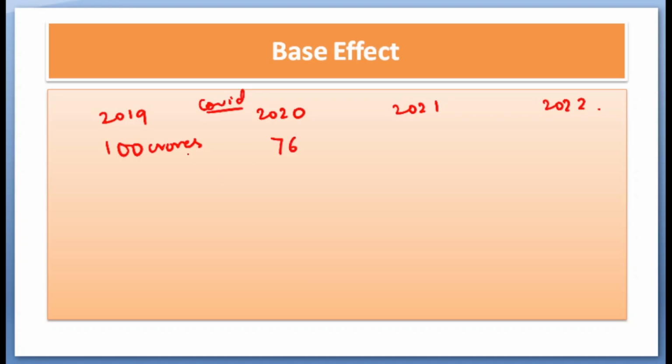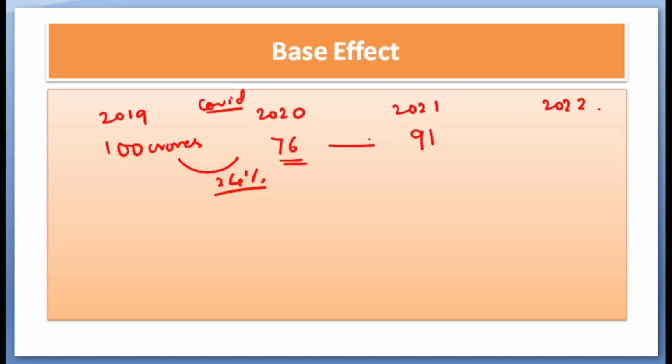That is, the GDP in 2019 was 100 crores and it fell by almost 24% in 2020. But after the second lockdown, the economy improved a bit, so the 76 crore slightly increased to 91 crores.